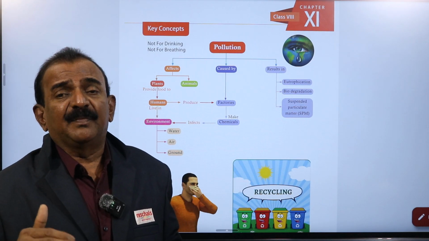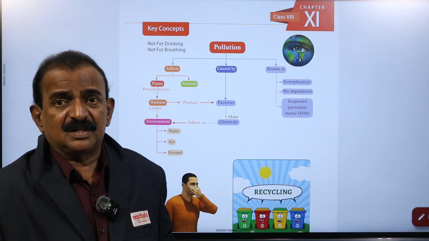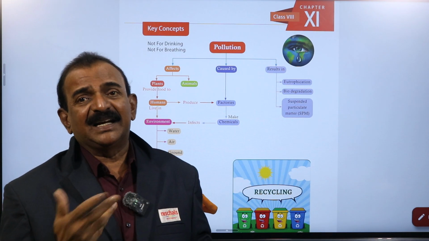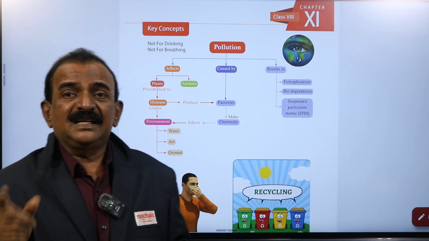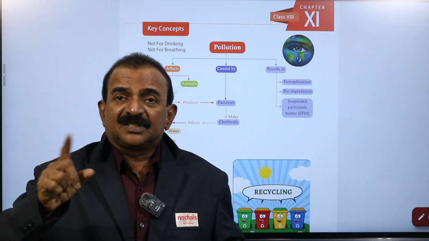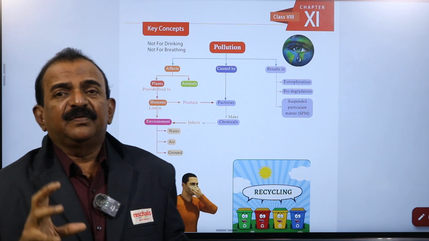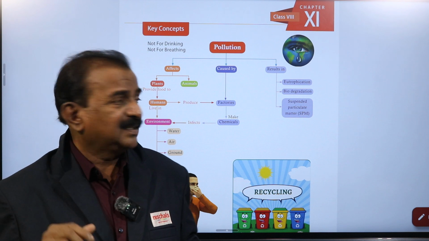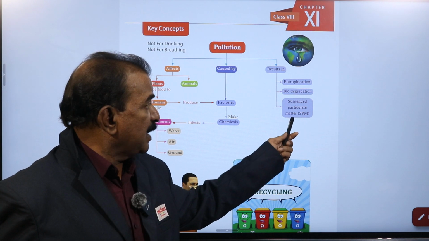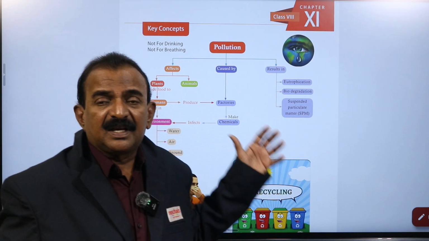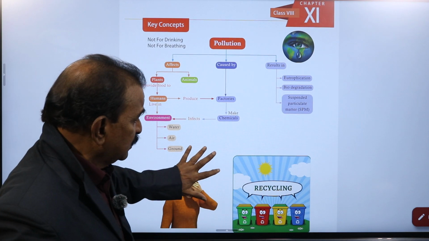We will discuss what is meant by eutrophication, that phenomenon, and also biodegradation, and also suspended particulate matter, that is SPM. Suspended particulate matter is what we observe in the air. These are the key concepts given on page number 134.